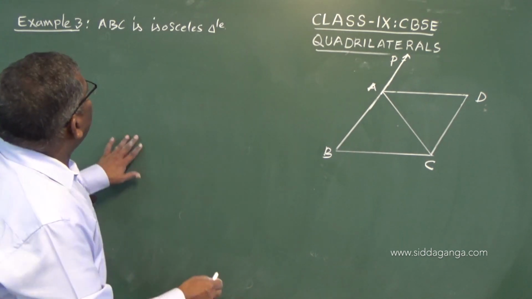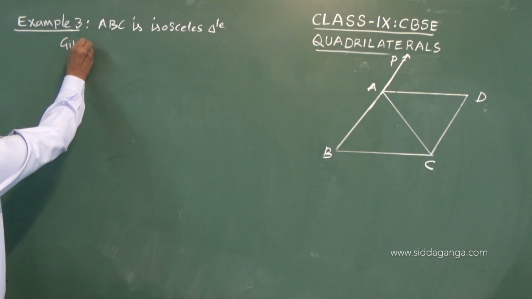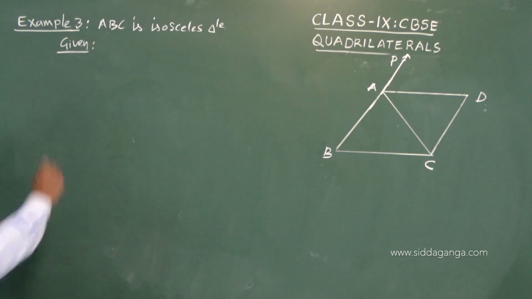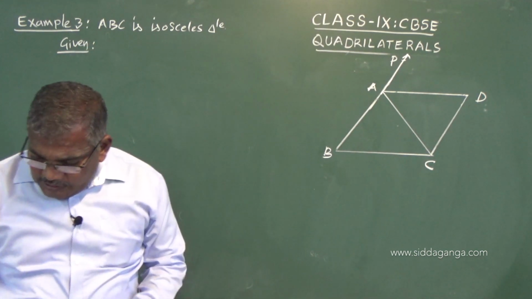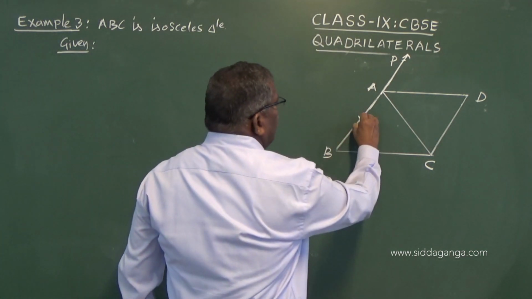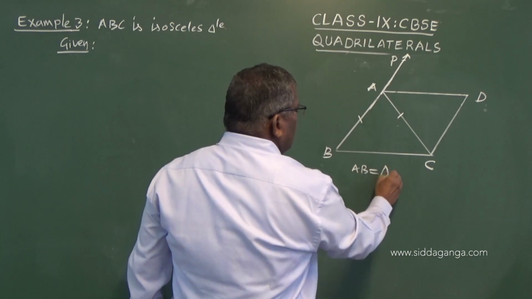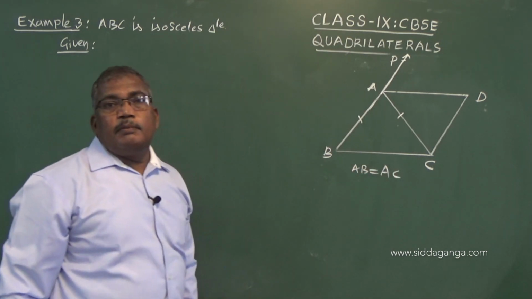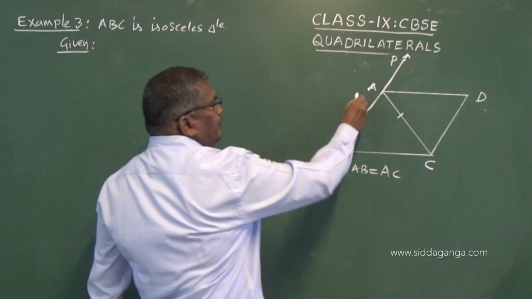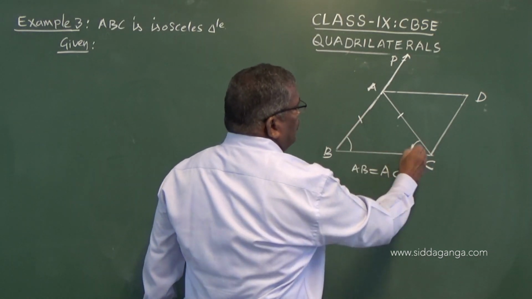So, let us understand the problem. ABC is an isosceles triangle in which AB is equal to AC. So this side is equal to this side. AB equals AC. Remember, when AB is equal to AC, this angle will be equal to this angle.